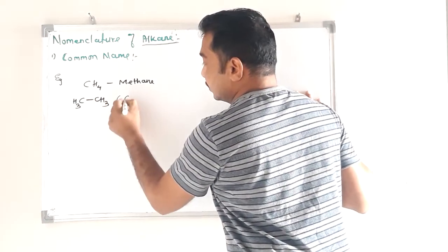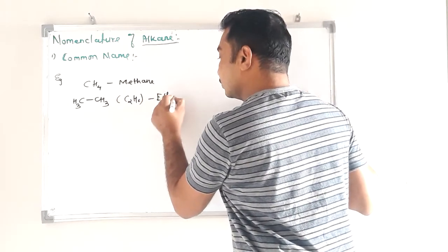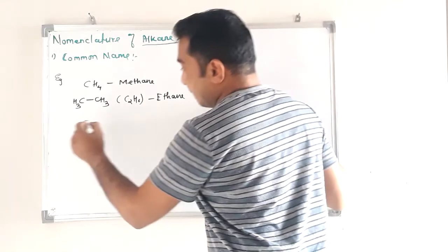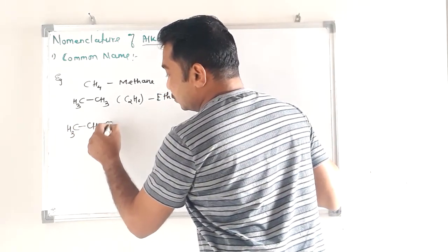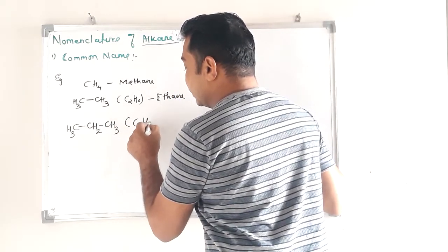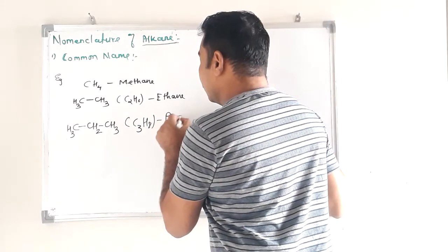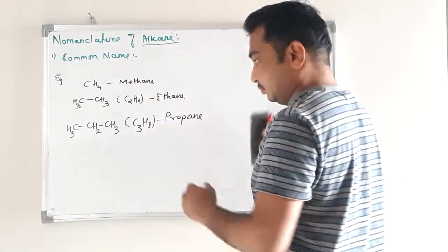CH3CH3, that is C2H6, ethane. CH3, CH2, CH3 means C3H8, propane. Okay, so these are the names.